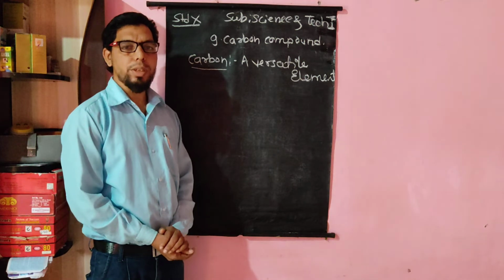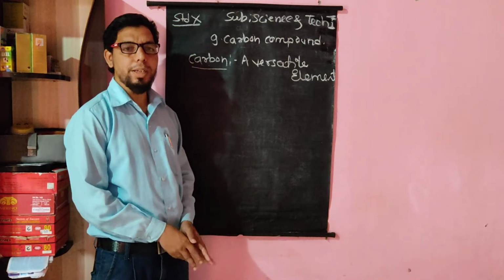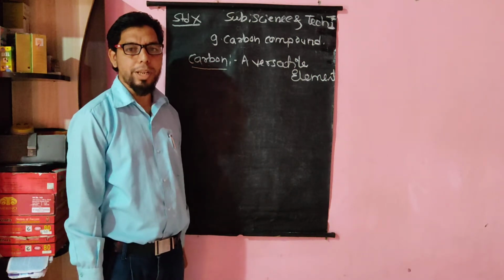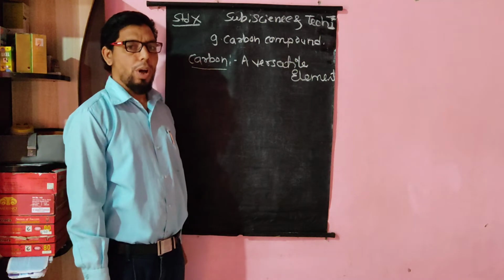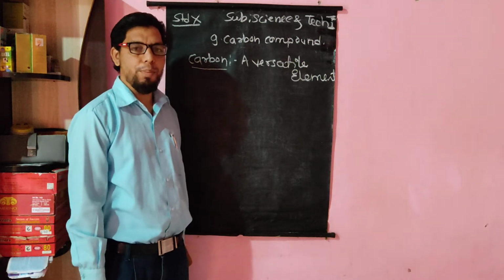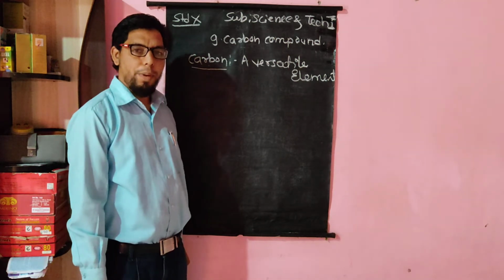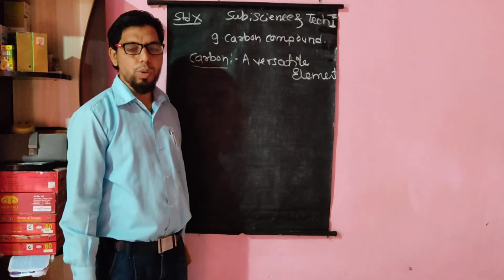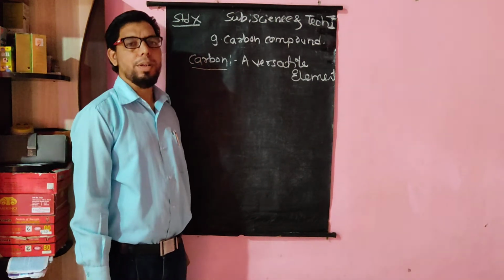When we turn towards the nutrients, you know that very well, the three main nutrients, that is carbohydrates, protein and fats, are all made up of carbon. So carbon can form versatile compounds. Many compounds are made up of carbon. Even the paper of your notebook, and the lead of your pencil, is also made up of carbon.